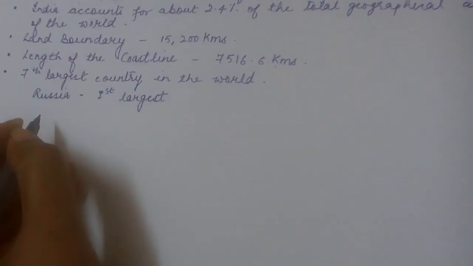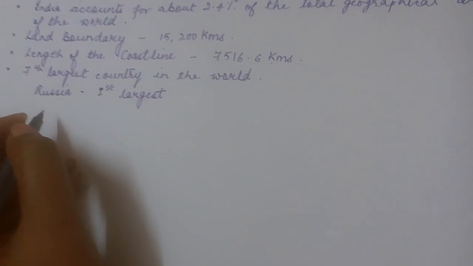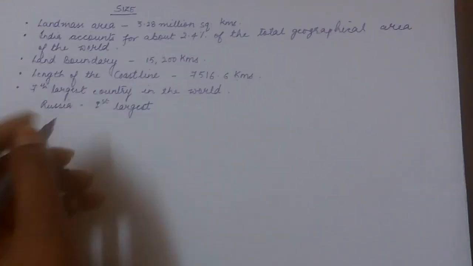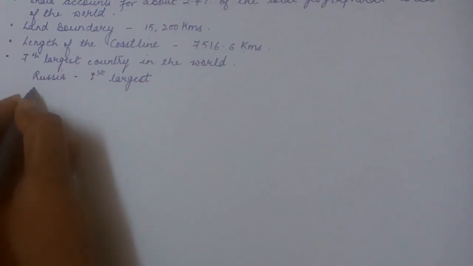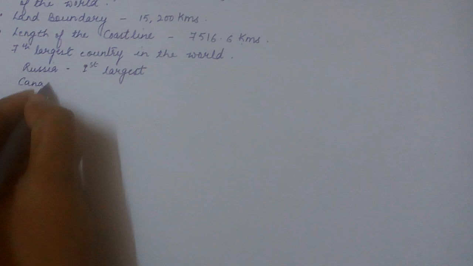And the last point that we had done, that is India is the 7th largest country in the world. Now let's talk about the first largest one. So the first largest country which is there, it is Russia. Which one is the first largest one? That is Russia. Then the second largest one, that is Canada.